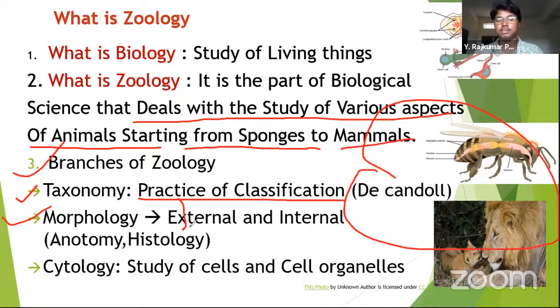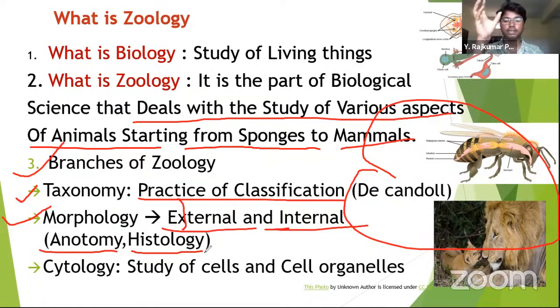And morphology. Morphos means nothing but the external features. So morphology means the study of external and internal features of an organism. Morphology also contains two branches called anatomy and histology. Anatomy means study of internal organs, and histology means study of tissues. Remember these words because they are important for your NEET exam.